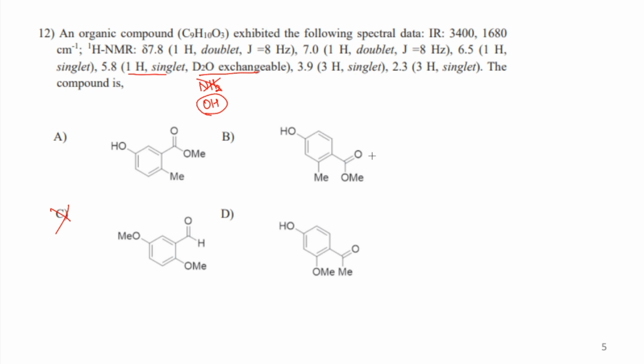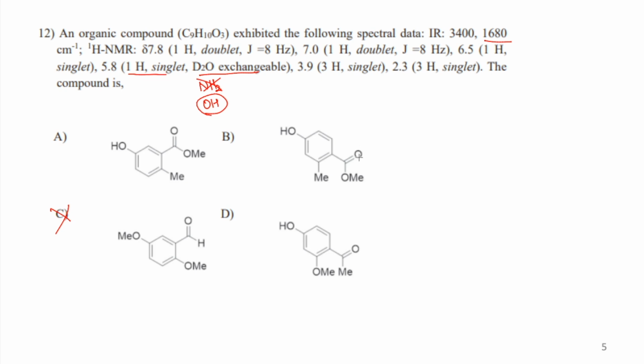Now the next thing which we have to look at is IR. IR is giving you 3400 for the OH peak, we all know that, and 1680 is for the ketone group. Now if you see, you have two functional groups in the molecule. You have either ester or you have ketone, and since ester gives you a peak at 1735 or 1740, that cannot be the case.